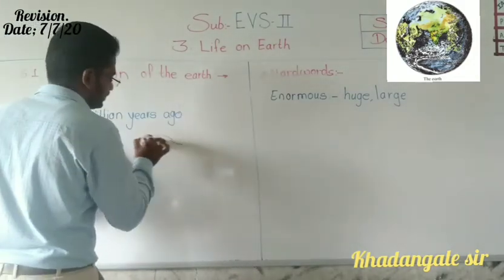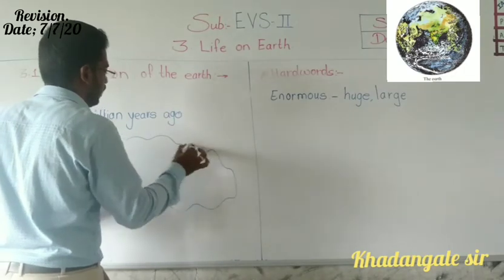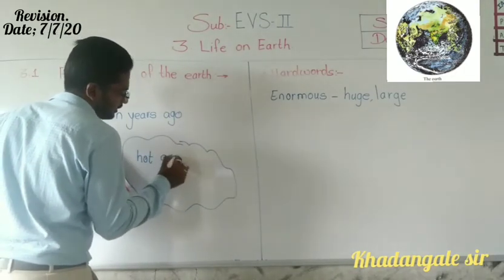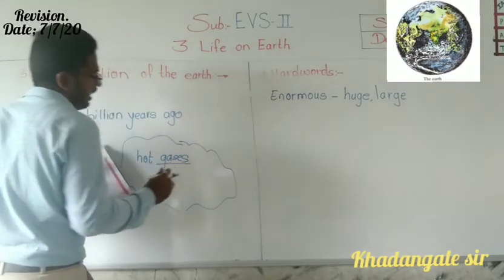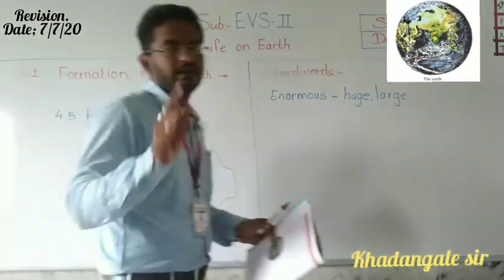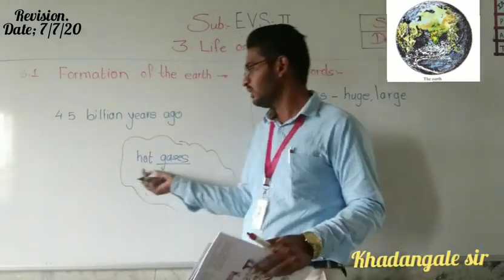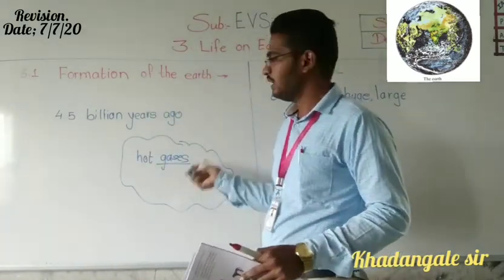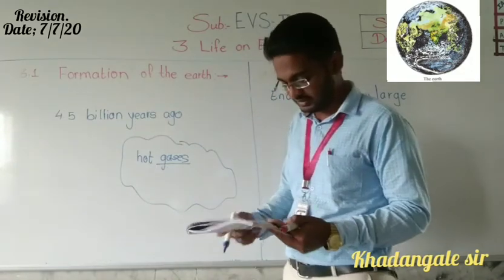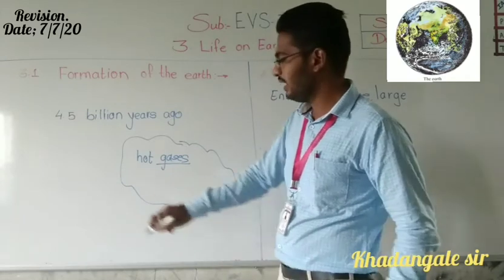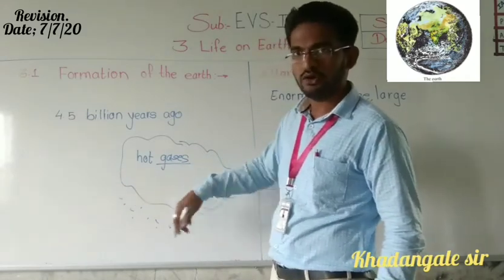Suppose this one is the cloud. What is here? Hot gases. Gases is a plural word. Why is it plural? Because in that there was not a single gas. Many gases were there. So here, a big cloud of hot gases and dust.